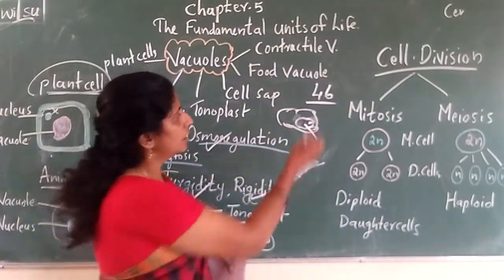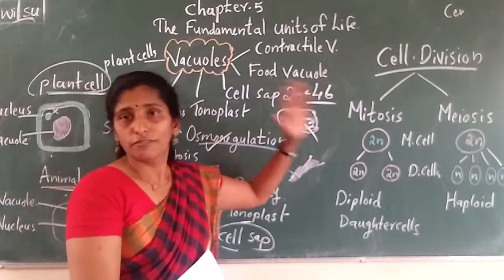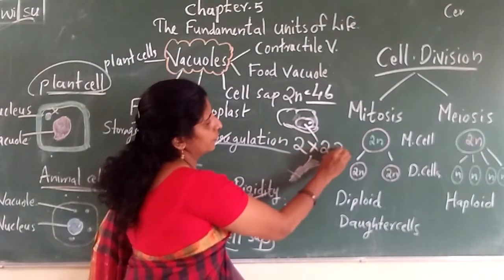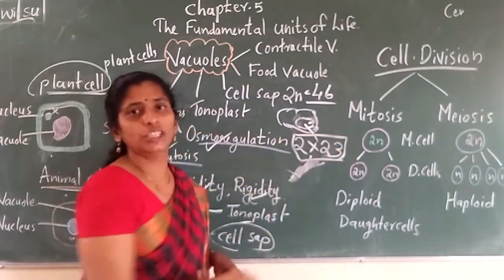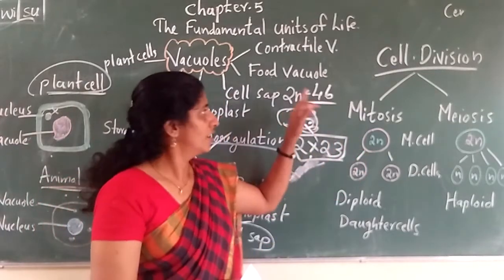46. So this 2n means 46. That means 2 into 23. 2 into 23. Do you know maths? 2 into 23 is 46.